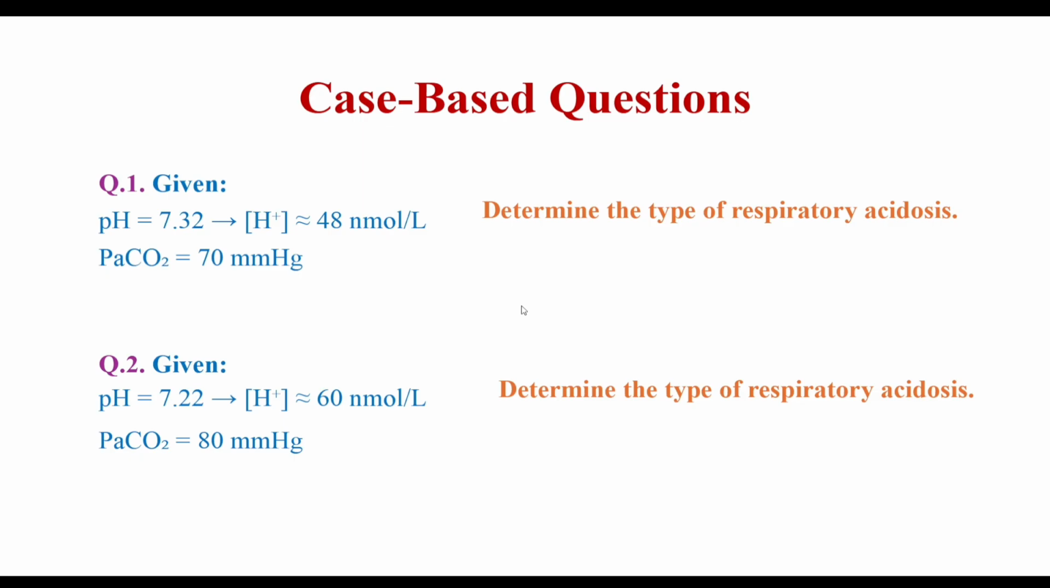So what will be the delta H? Here H is 48 and baseline is 40, so 48 minus 40 equals 8. PaCO2 is 70 and baseline is 40, so 70 minus 40, that is 30. So see the calculation and the ratio.